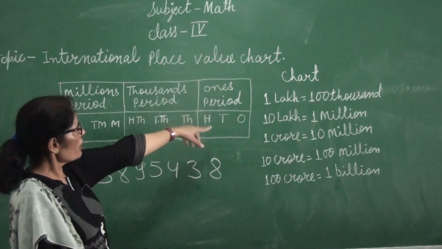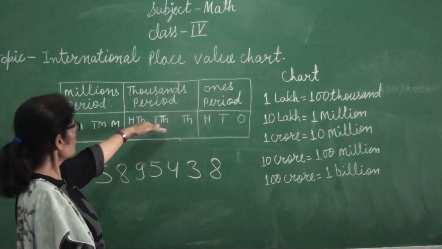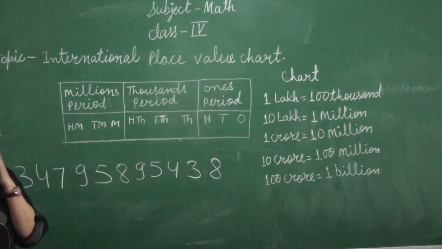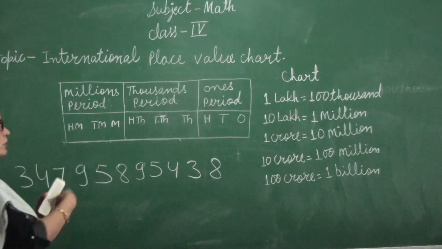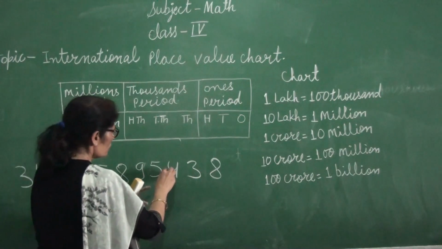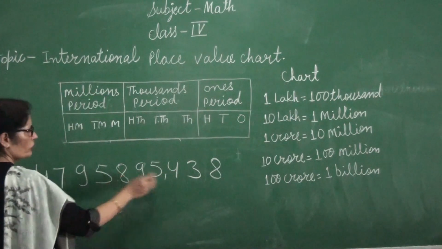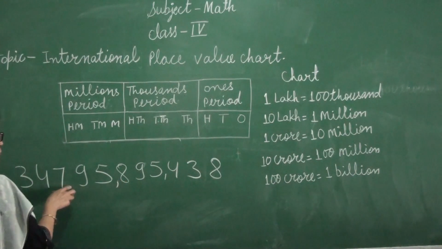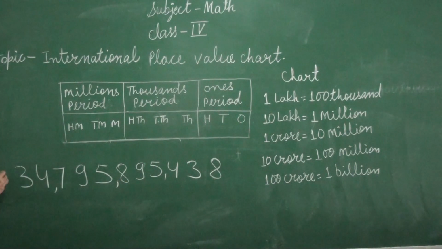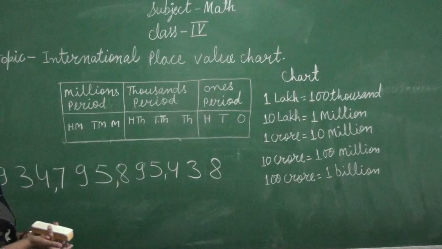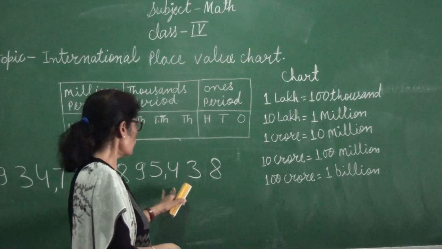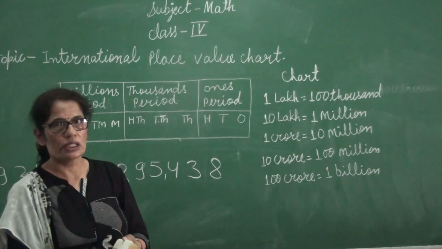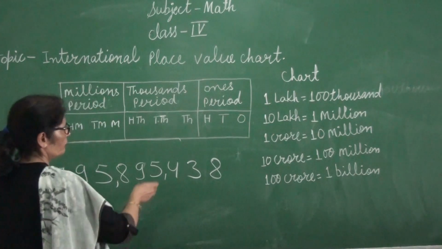So every period has 3 places. You can see in the table every period has 3 places. So we have to put a comma after 3 digits. 1 2 3, 1 2 3 and again 1 2 3, and I am adding one more digit here, 9, and 1 2 3. So once again we can do placing on the top. After that we can read this number easily.